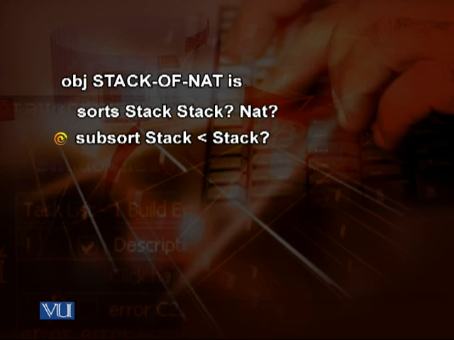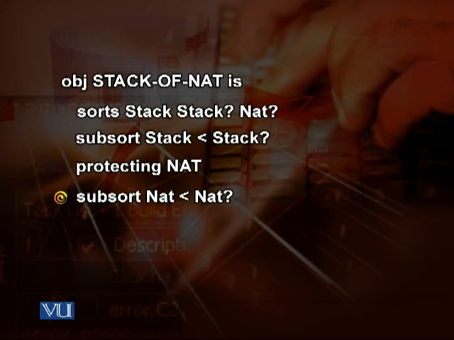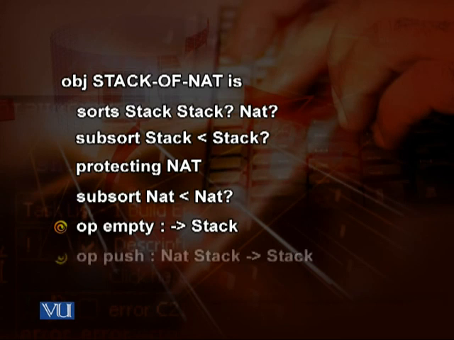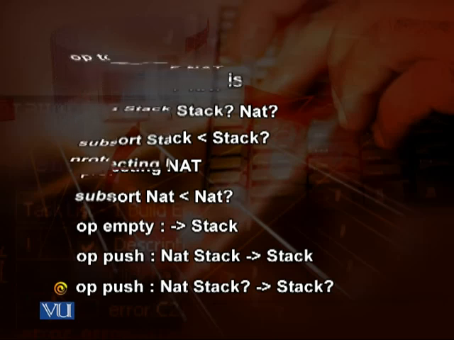Then we have protecting NAT. Subsort Nat is a subset of Nat?. Then we have the operations. Op empty gives us a Stack. Op push Nat Stack gives us a Stack. Op push Nat Stack? gives us a Stack?.